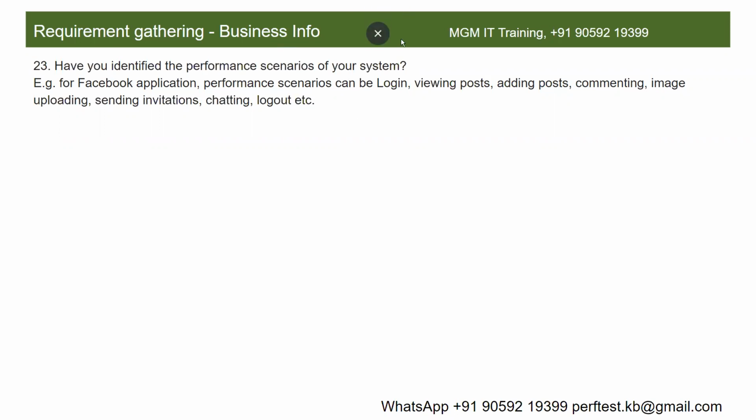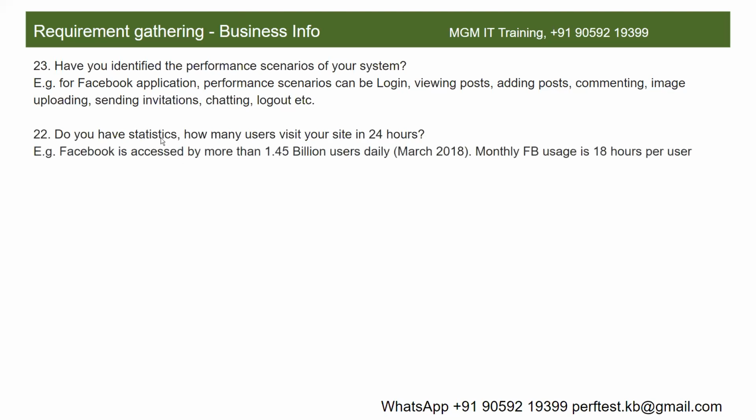Observe that under architectural, you have what is the database server, what is the application server, what is your application architecture, what is the target user load, what type of application it is. All these come under architectural requirements, correct? Under business requirements, the first and foremost thing is what are the critical business flows of the application. And do you have statistics? How many users visit your site in 24 hours, how many users will be accessing your site in a day? We have to get that information from the client.